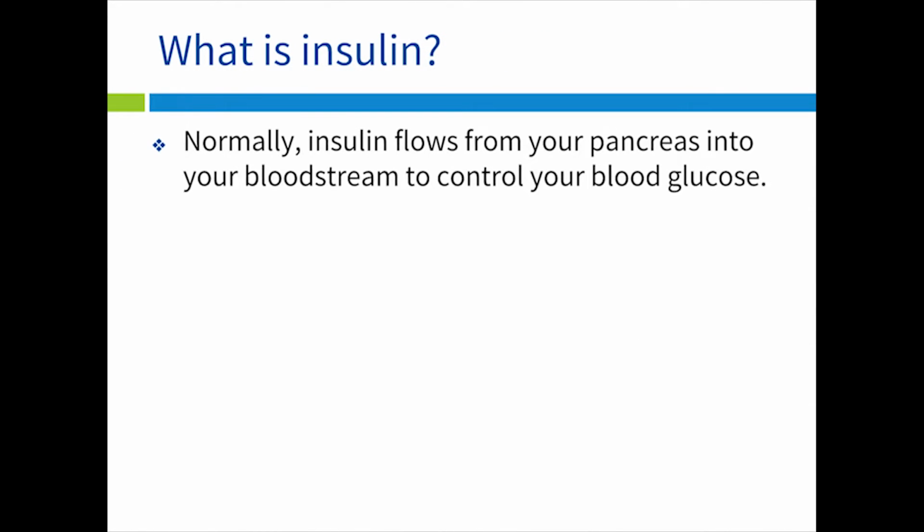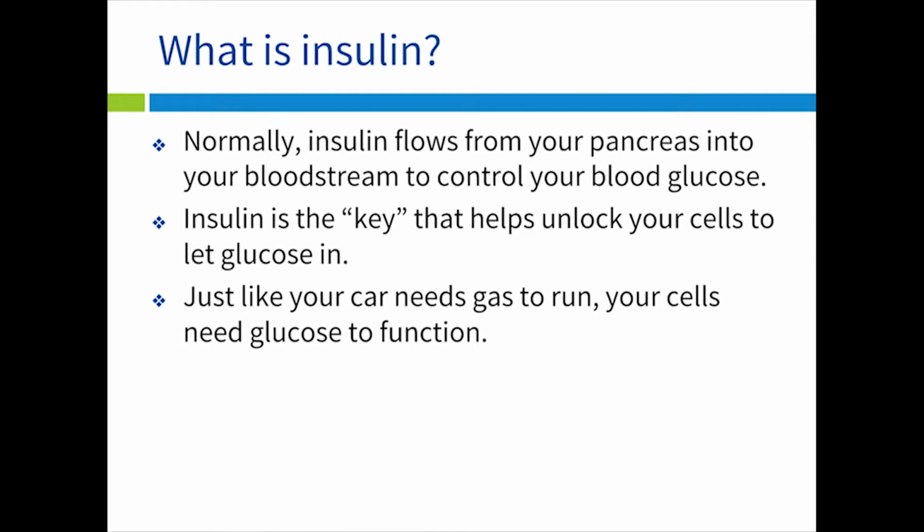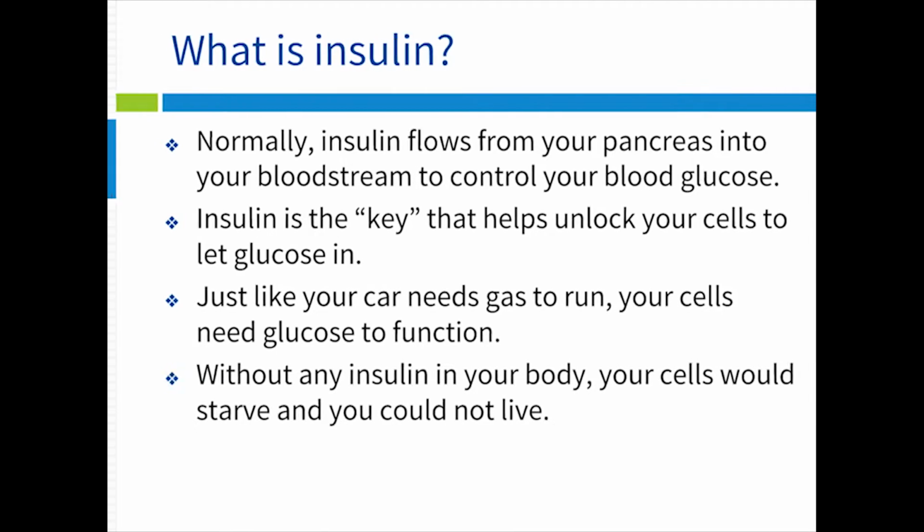Normally, insulin flows from your pancreas into your bloodstream to control your blood glucose. Think of insulin as the key that unlocks your body's cells to let glucose inside. Just like your car needs gas to run, your cells need glucose to function. Without any insulin in your body, your cells would starve and you would not be able to live.